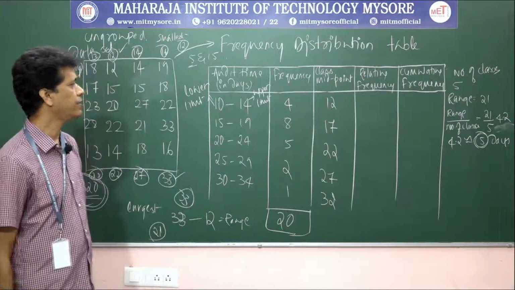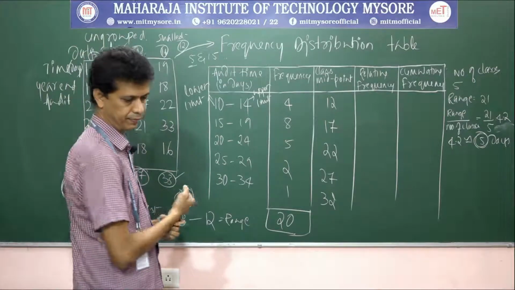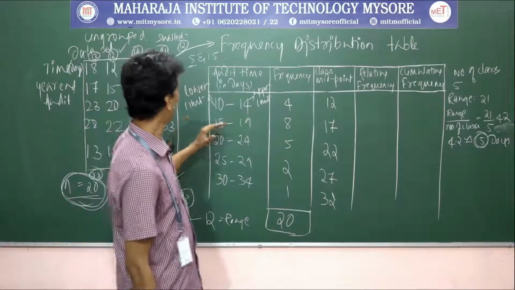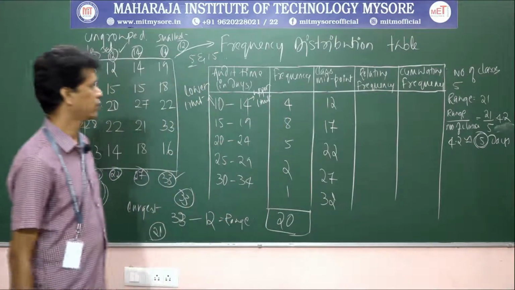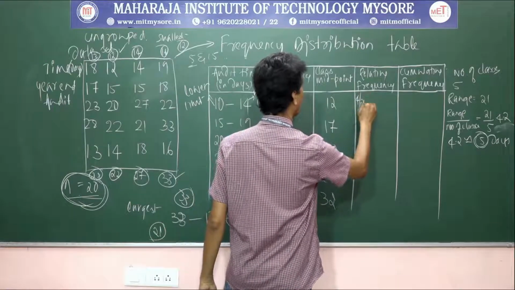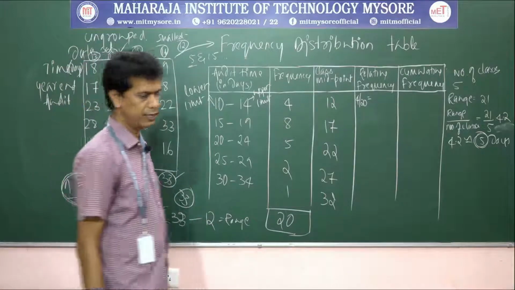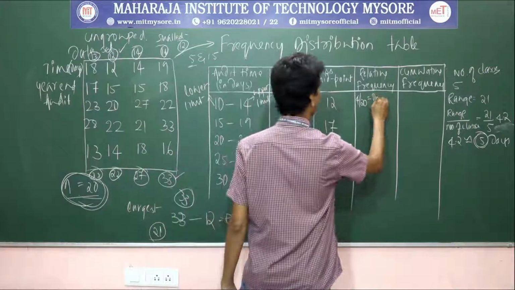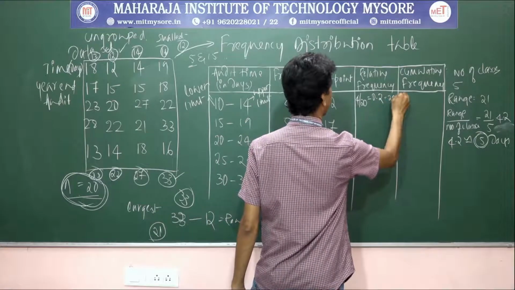How to calculate the relative frequency? Relative frequency is nothing but the frequency divided by the total frequency. So 4 divided by 20 is 0.2, which is 20%.